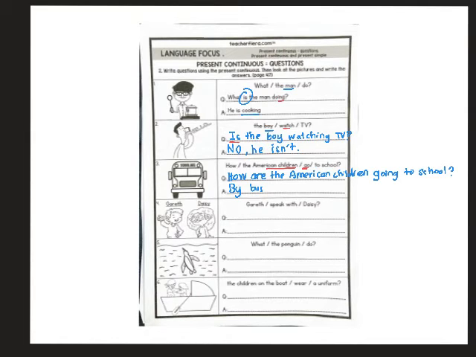Okay, now let us look at the fourth one. Gareth speak with Daisy. Speak what? Bercakap. Now we cannot start with what. Okay, we have to start with is or are. Now, Gareth is one person. If it is one, you have to start with is. Okay, is Gareth?